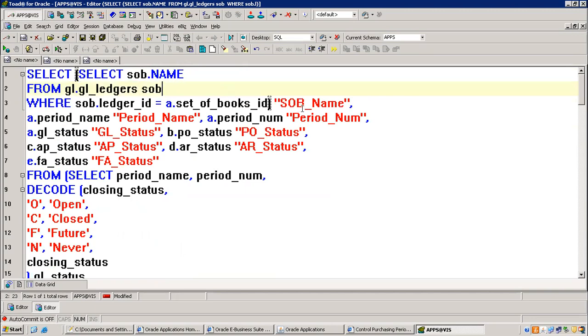Okay. In older versions like 11i and all, people used to call it a set of books. Now it is changed to ledgers. So this alias name we may need to change to ledger name. I'll send this modified query. Okay.